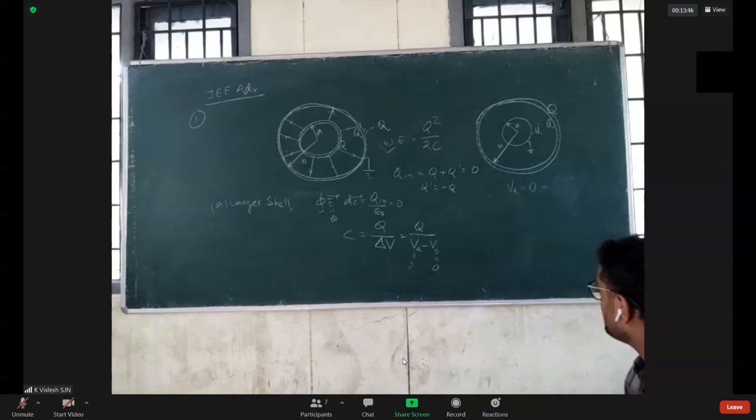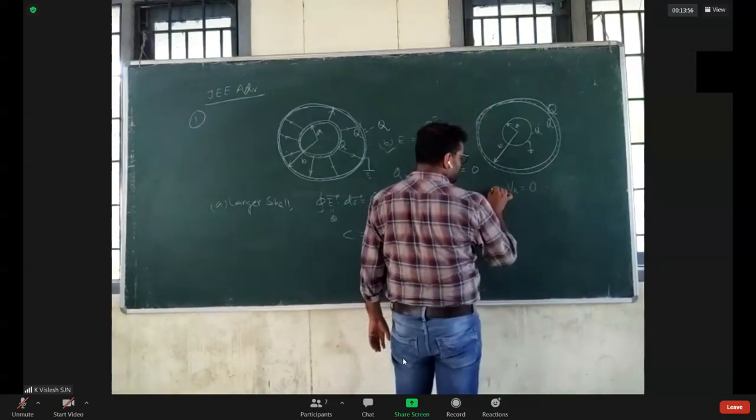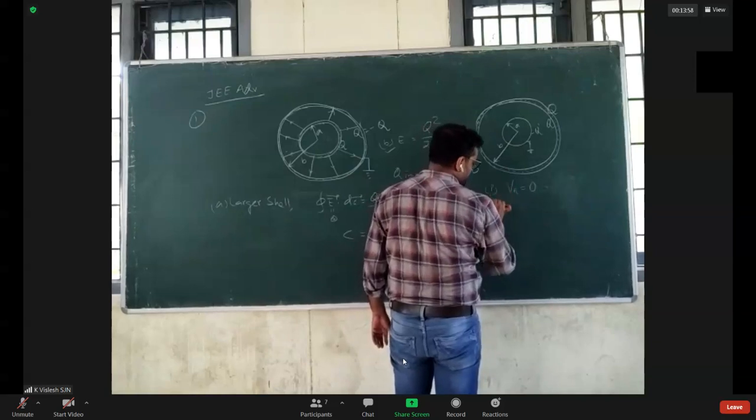Just apply VA equals 0. I have written it somewhat. These two must be valid, that is VA equals 0. Two statements are valid for this case.